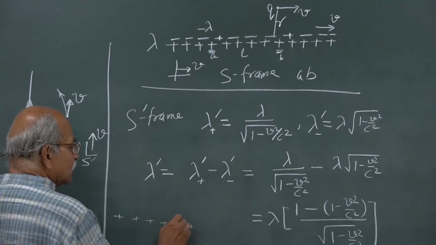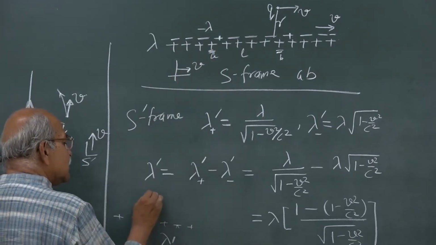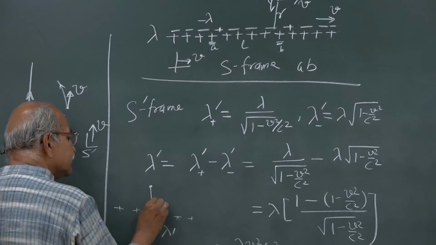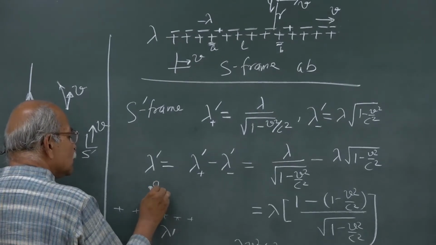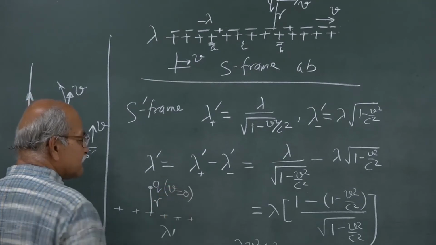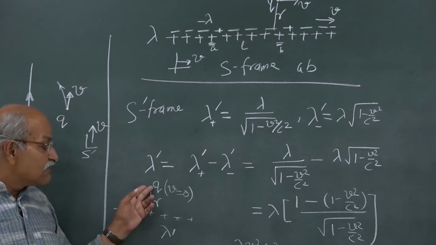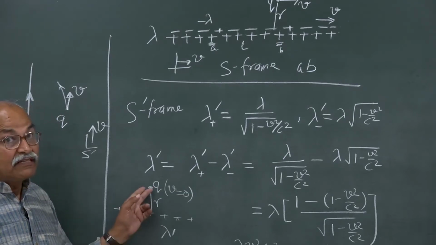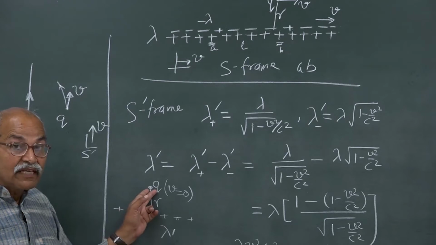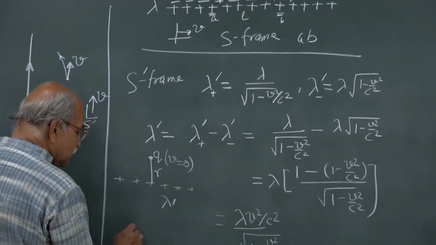I am now drawing not this one, the net positive charge density lambda prime, and then at a distance r I have a charge q at rest in S prime. So, you will have an electric field, that electric field will create a force on this charge, F is equal to q times E, and you will have Fx is equal to 0.